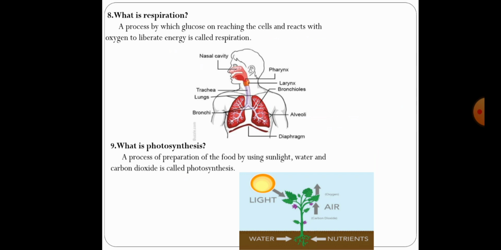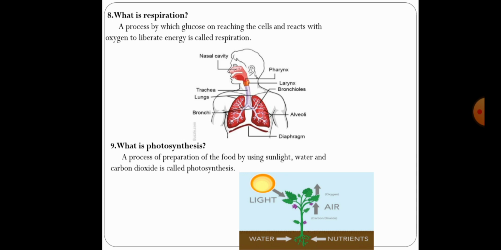Respiration is also one of the very important life processes that takes place in our body, in which glucose on reaching the cells reacts with oxygen to liberate energy. So that is what we called as respiration. Usually respiration takes place in the cells. We eat the food in the form of glucose. Later the glucose reaches each and every cell present in our body. So the cells always receive oxygen molecules from the blood for breaking down of the glucose molecules.